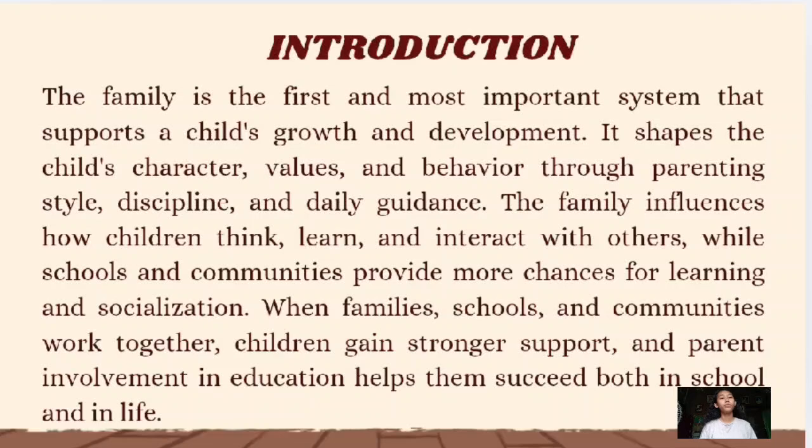Here's the introduction. The family is the first and most important system that supports a child's growth and development. It shapes the child's character, values, and behavior through parenting style, discipline, and daily guidance. The family influences how children think, learn, and interact with others, while schools and communities provide more chances for learning and socialization. When families, schools, and communities work together, children gain stronger support, and parent involvement in education helps them succeed both in school and in life.